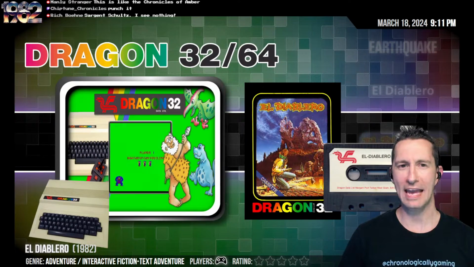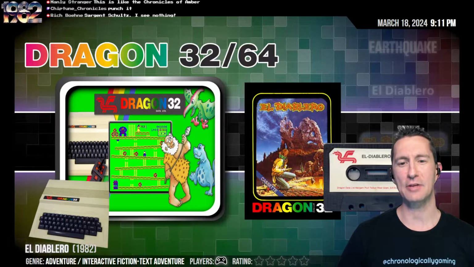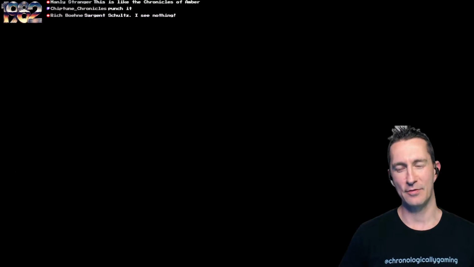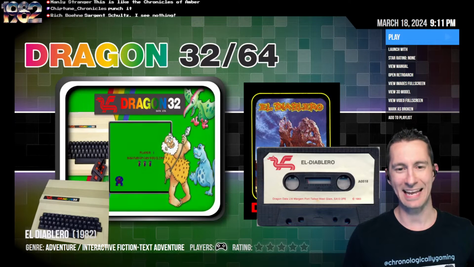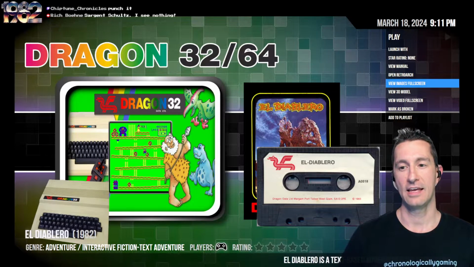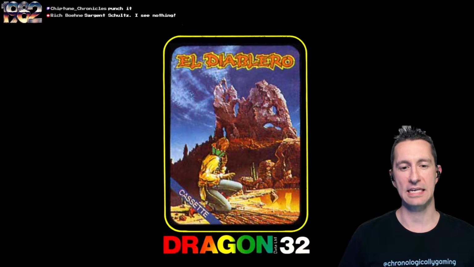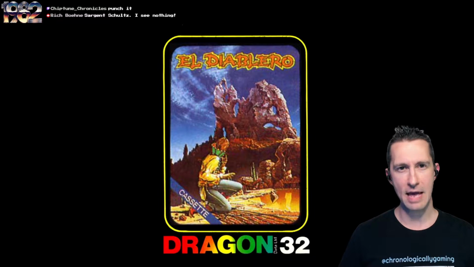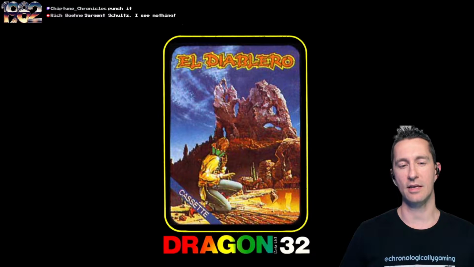It's also on the Dragon 32. Let's check out El Diablero for the Dragon 32. This one is our 19th game we've played on the Dragon 32 Micro. Let's take a look at the artwork. There it is, the cassette case. Very cool. That looks like us. Exactly how I imagined it from the text adventure game on the TRS-80 color computer.